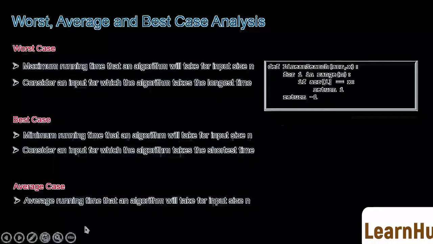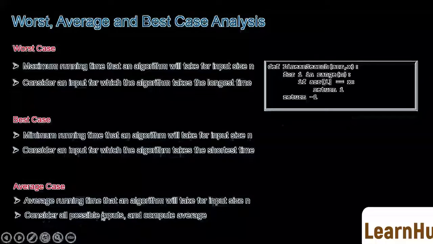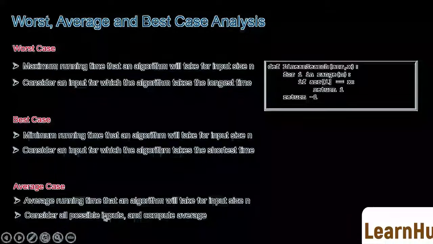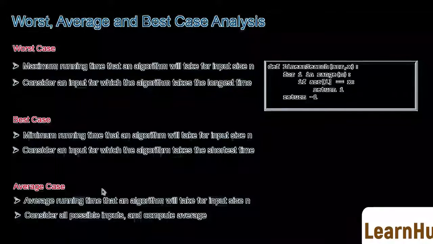In average case, we consider all possible inputs and compute an average. In this case, we have to assume a certain probabilistic distribution for the input data. The most common assumption is that all possible permutations of an input are equally likely.